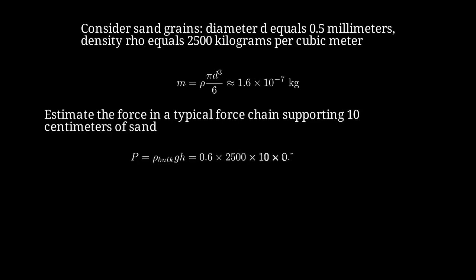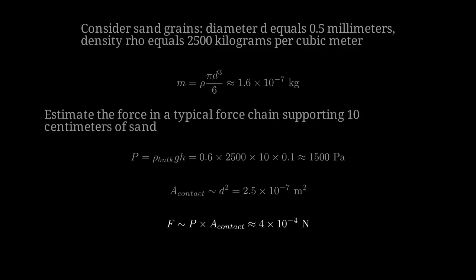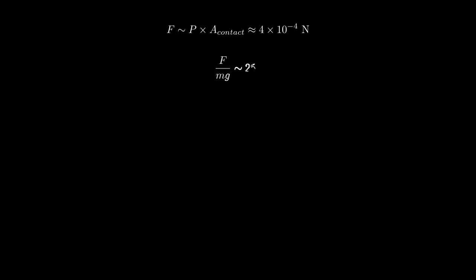The pressure is bulk density times g times h, about 60% of grain density times g times height, giving 1,500 pascals. Each contact area scales as d squared, about 2.5 times 10 to the minus 7 square meters. The force per contact is pressure times contact area, approximately 4 times 10 to the minus 4 newtons. This force is about 250 times the grain weight, showing chains support large stress concentrations.